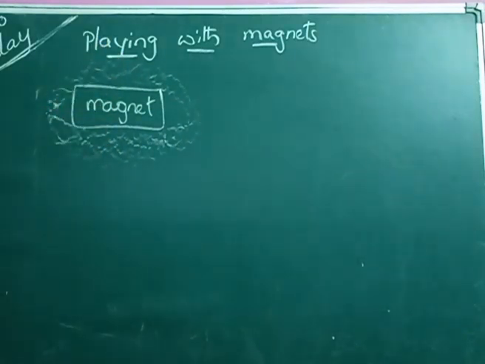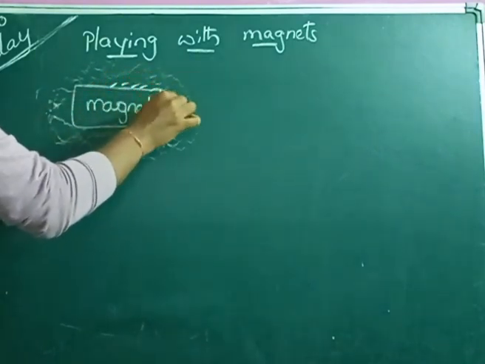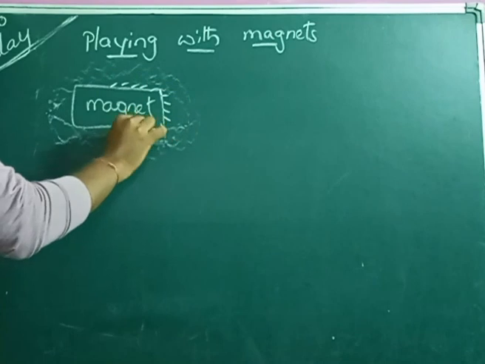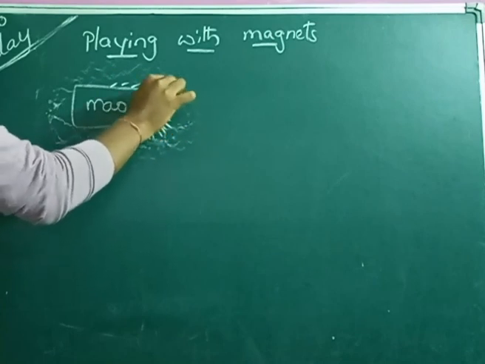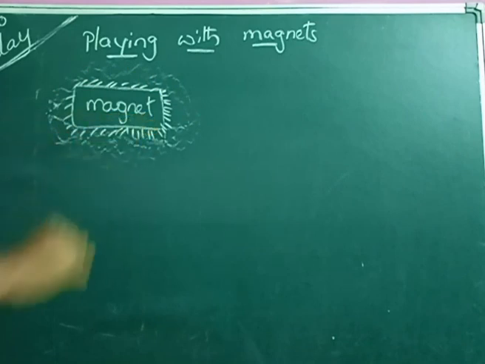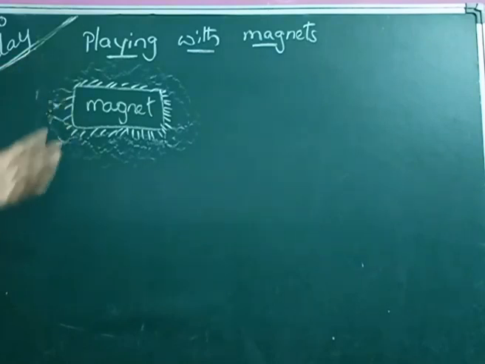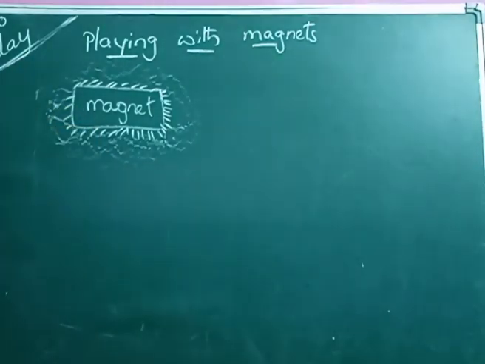You will observe that some iron filings get attracted towards the magnet. You can observe it if you do it in sand. So why do these iron filings get attracted towards the magnet? That is because of its magnetic properties. We will discuss it now.